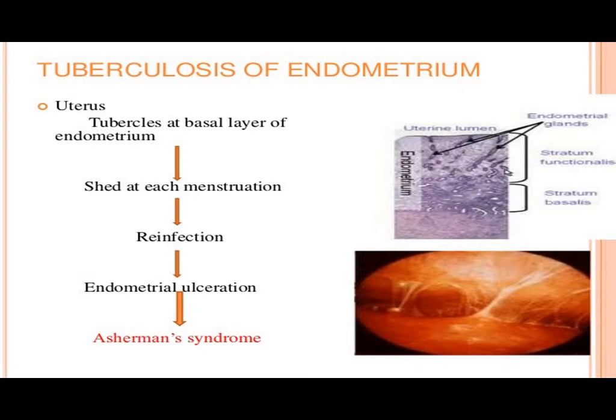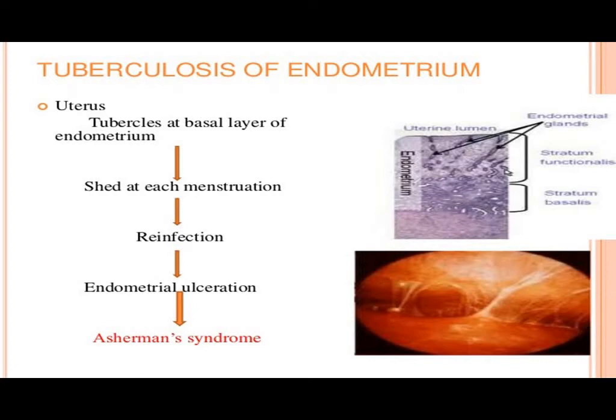Whenever these ulcers heal, they heal with adhesion formation, so there will be endometrial adhesions, and this condition is called Asherman syndrome.